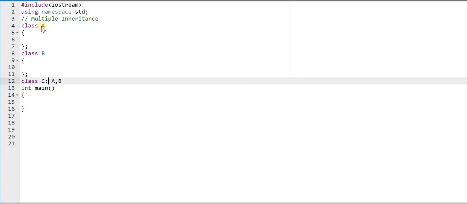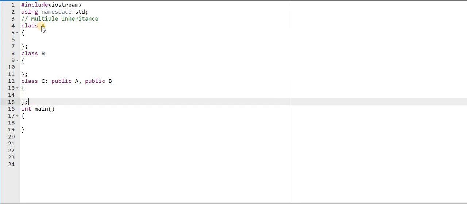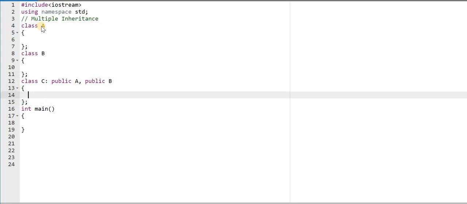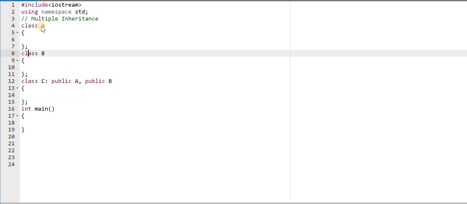Now we need to write an access specifier here, because if we do not use an access specifier, by default it will be private. So I will write public. We are inheriting class A in public mode, as well as inheriting class B in public mode, and here we will write the member functions, or we can say the body, of class C.